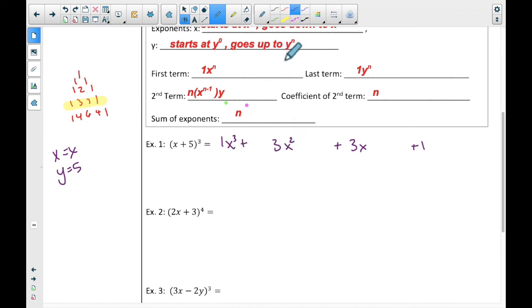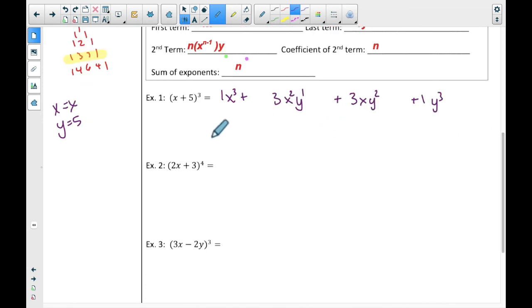But then the next one goes up. And so there's no y here, but then a y to the first here, a y to the second here, and a y to the third here. But oh no, I don't have y, I have 5, darn it. So I have to put in a 5 instead. So I have 1x to the third, that one's done, there's no 5. This one has a 3x squared times 5 to the first. This one has a 3x times 5 squared, and this has a 1 times 5 to the third. I just plugged in a 5. Everywhere I had a y, I plugged in a 5.